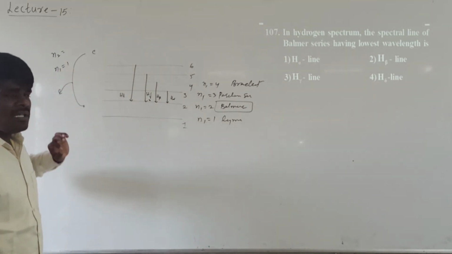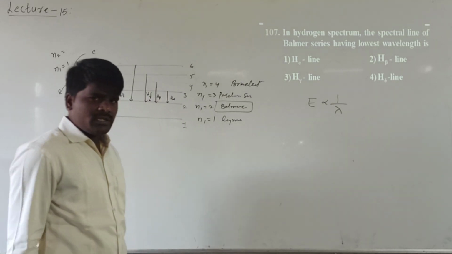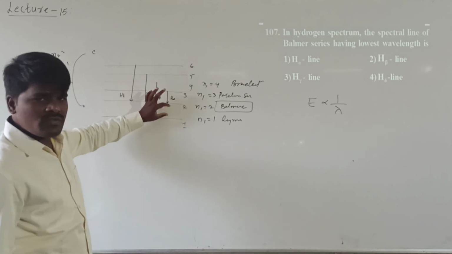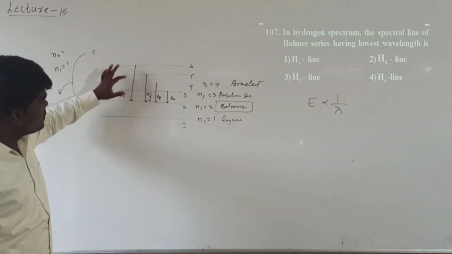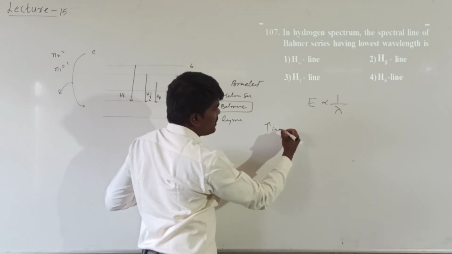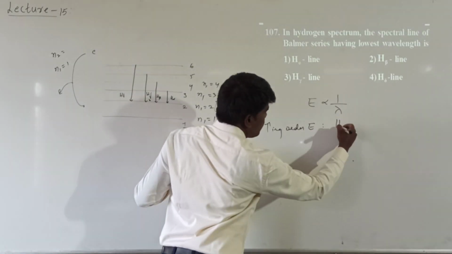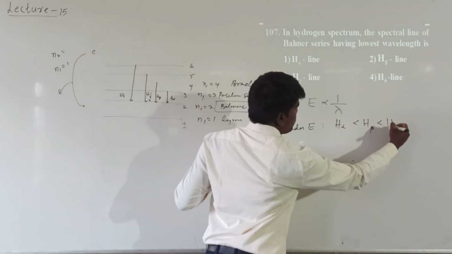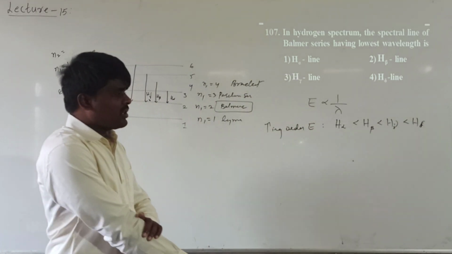Generally what is the relation between the energy and wavelength? Wavelength is inversely proportional to the energy. See, here this alpha line requires least energy because the distance is very less, and the beta line requires somewhat more energy. Gamma line requires somewhat more energy. So the energy required increases from H alpha to H beta, H gamma and H delta.